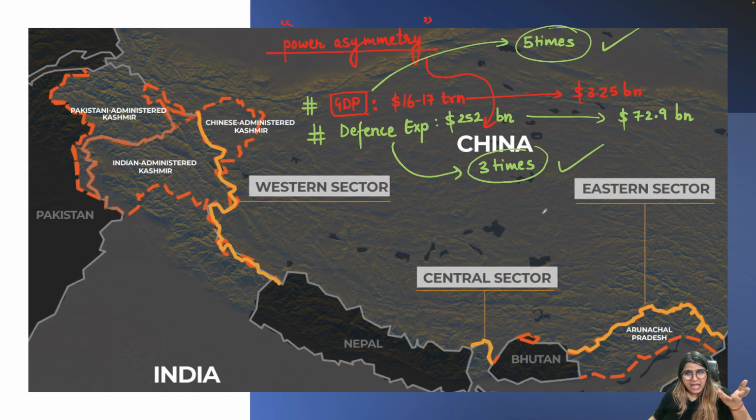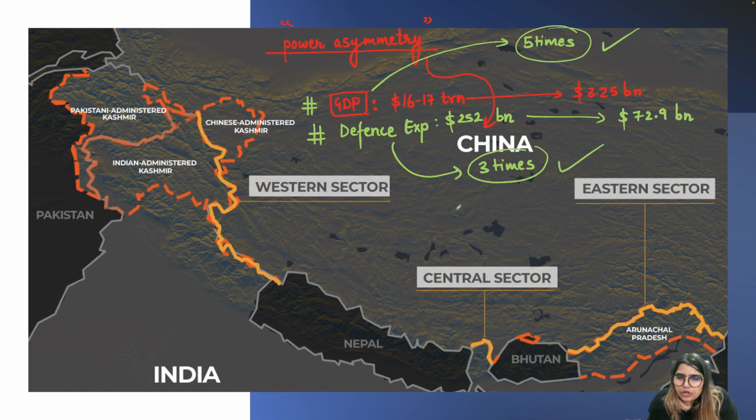These are the facts, these are the figures on the basis of which we can say that China is ahead and there is power asymmetry that exists. Or we can use another term, asymmetrical accumulation of power between India and China. China is more powerful. Then we'll be talking about border disputes and other things as well. But as of now, just remember these facts.